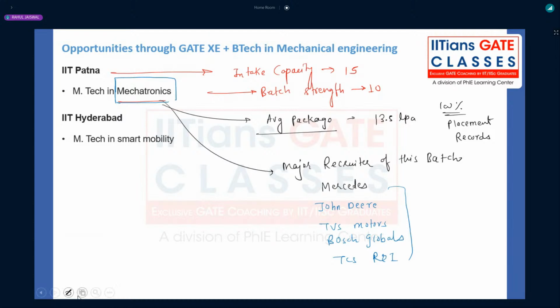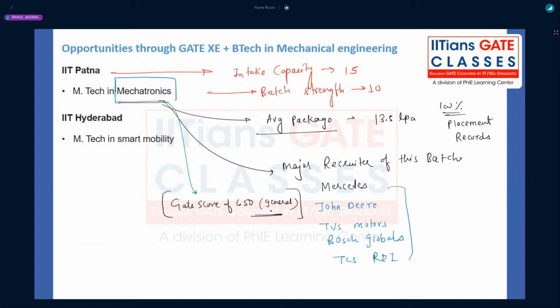Regarding the cutoff, they have not yet released it, I think, for GATE 2022. But if you mail them, they will give you the cutoff. And I have one more piece of data regarding the GATE score. A GATE score of 650 is required for general. A GATE score of 650 is required.